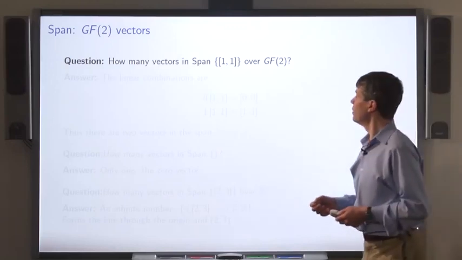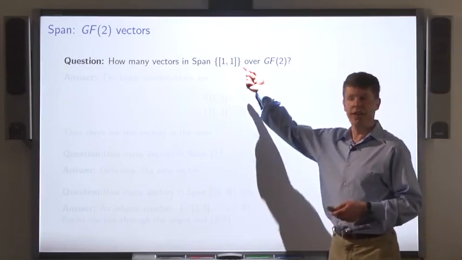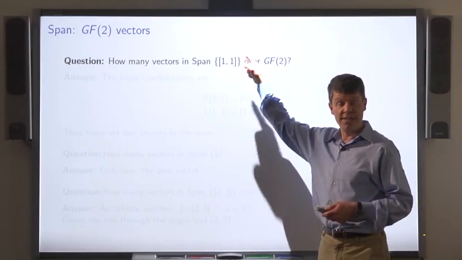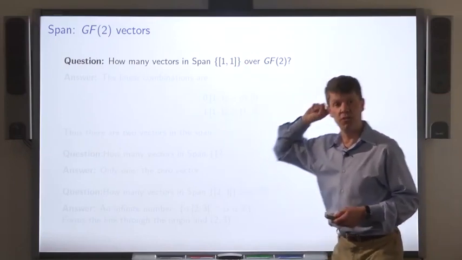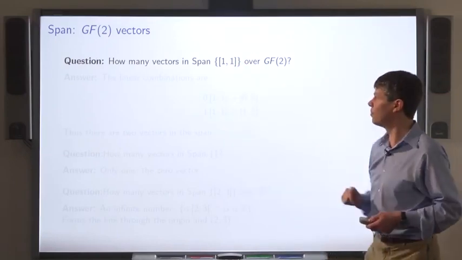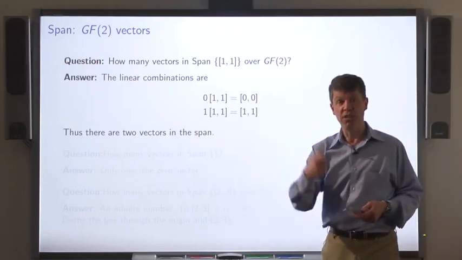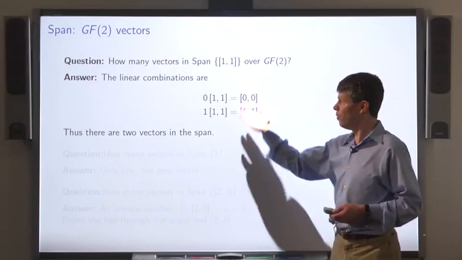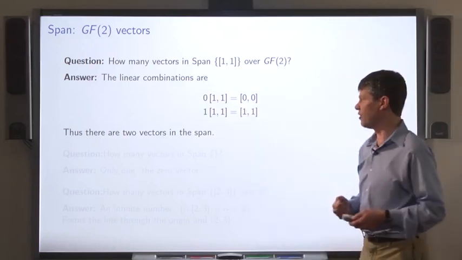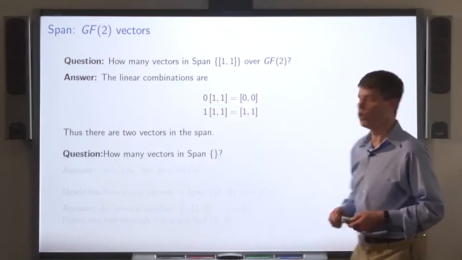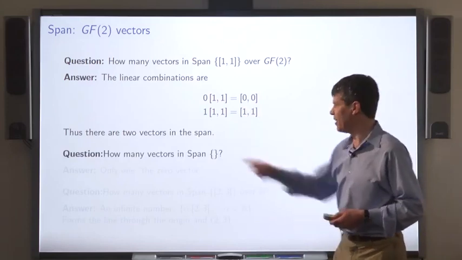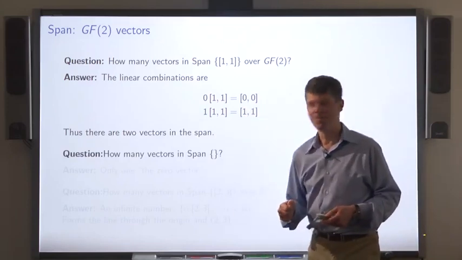Here's an example. How many vectors are there in the span of this set consisting of just one vector over GF2? Well, there are two possible coefficients, 0 and 1. So, it turns out there are two vectors in the span. How many vectors are there in the span of an empty set?